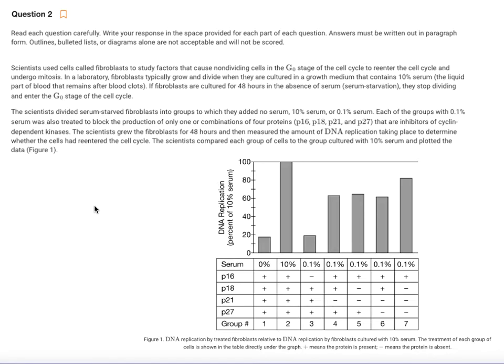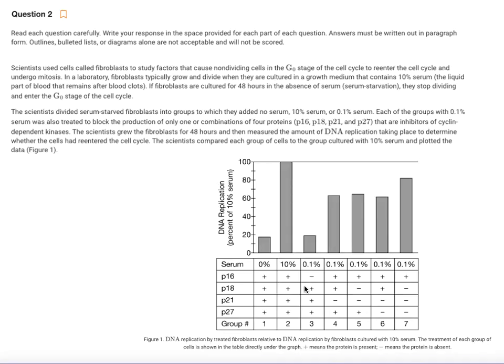The scientists grew the fibroblasts for 48 hours and then measured the amount of DNA replication taking place to determine whether the cells had re-entered the cell cycle. The scientists compared each group of cells to the group cultured with 10% serum and plotted the data. And that's what you see here in figure 1.